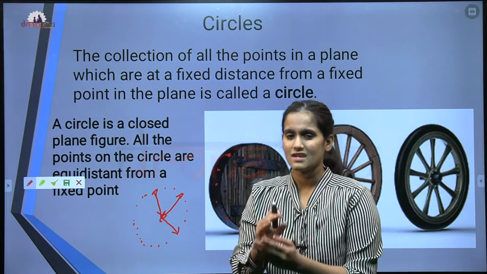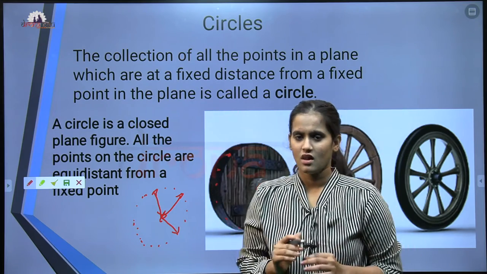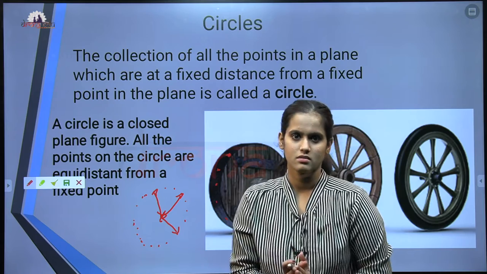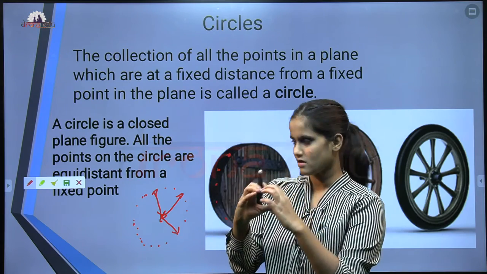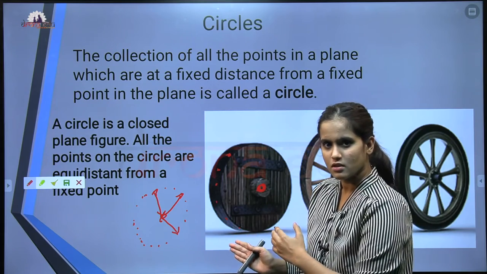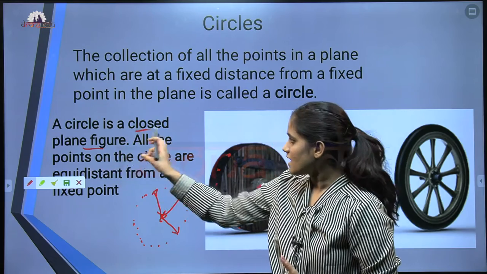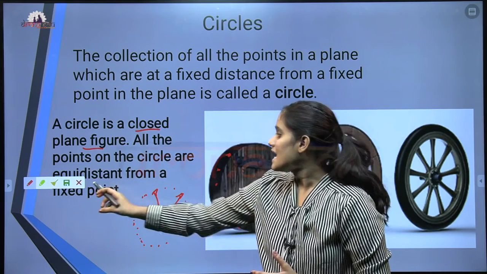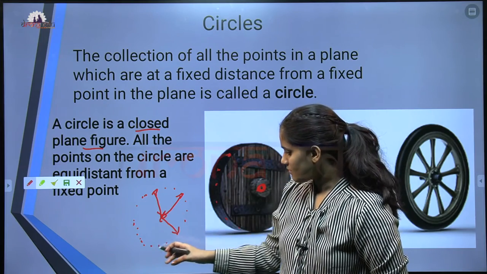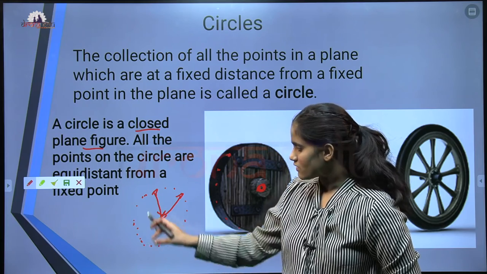Let's see another definition, which is very simple compared to this. I can say that the circle is a closed plane figure. If you see here, is there any open point? No, right? It is a closed one. All the points of the circle are equidistant from the fixed point. If I take the points on this, they are equidistant from the fixed point. All the lengths would be the same.